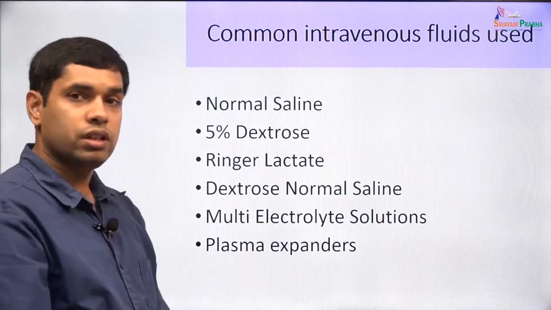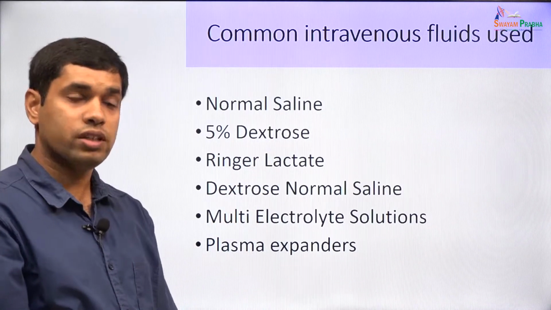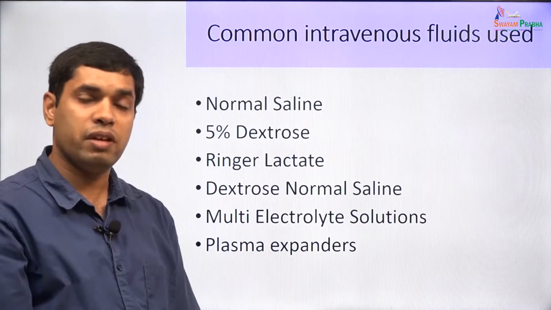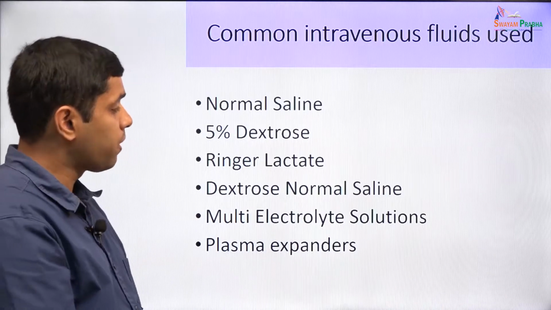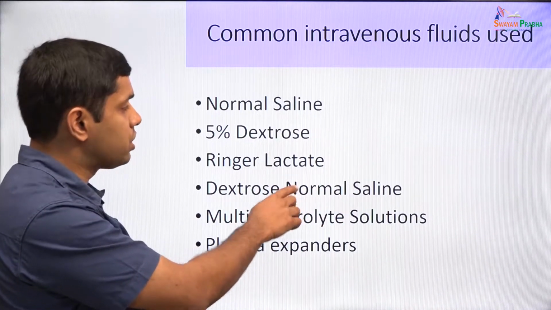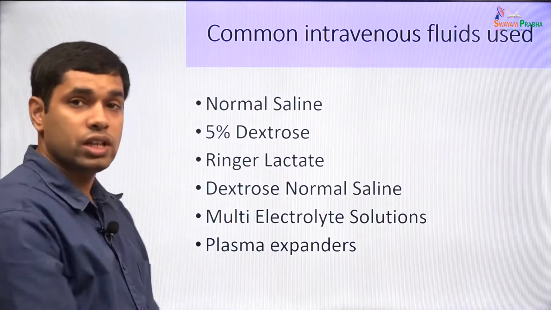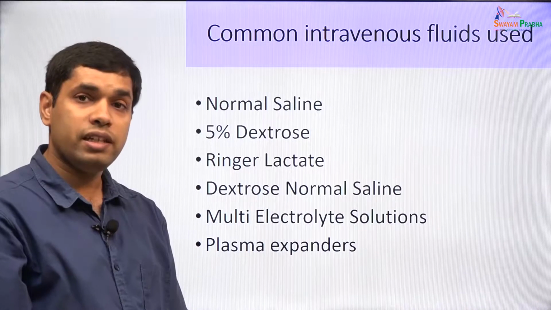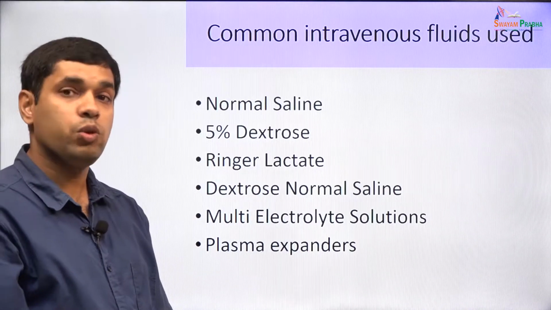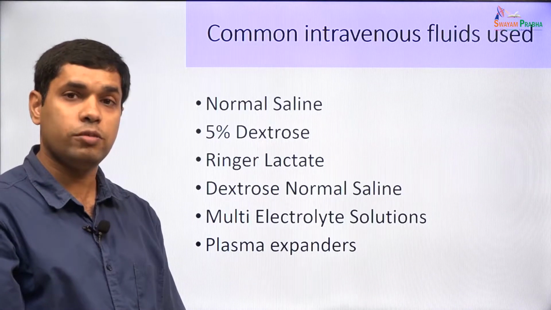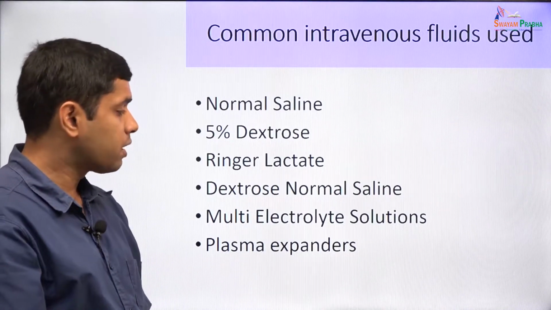5% dextrose is a solution that contains only dextrose. We could have ringer lactate which contains many other electrolytes. We could also have DNS or dextrose normal saline which contains a mixture of dextrose as well as normal saline. In case we want to replace the entire electrolytes, we could use a multi-electrolyte solution such as the commercially available Isolyte P or Ivolyte P.